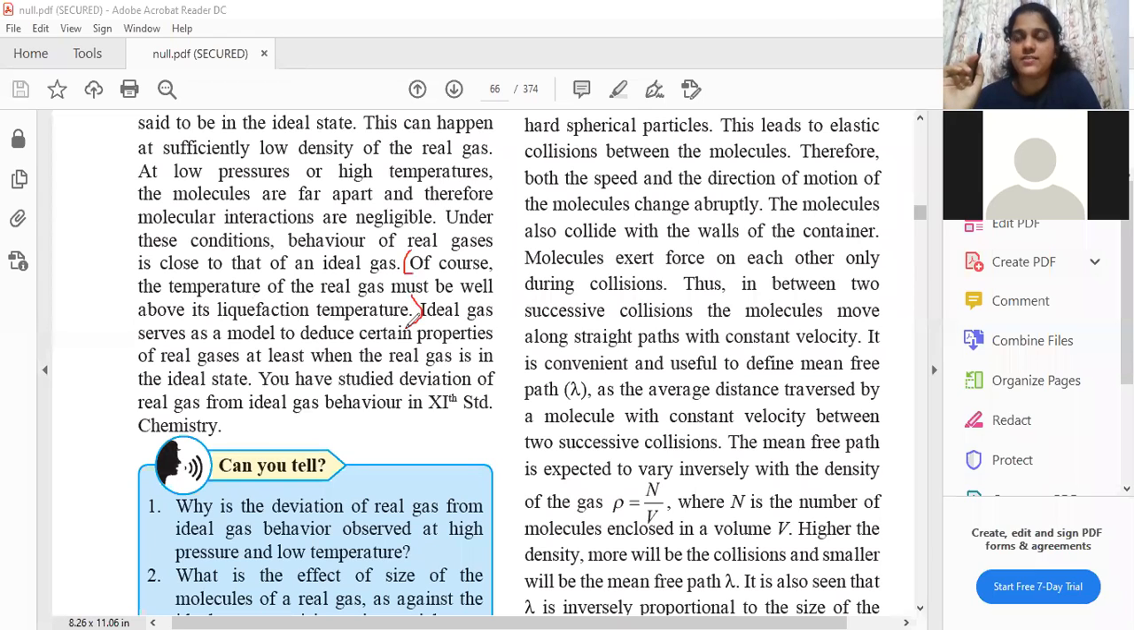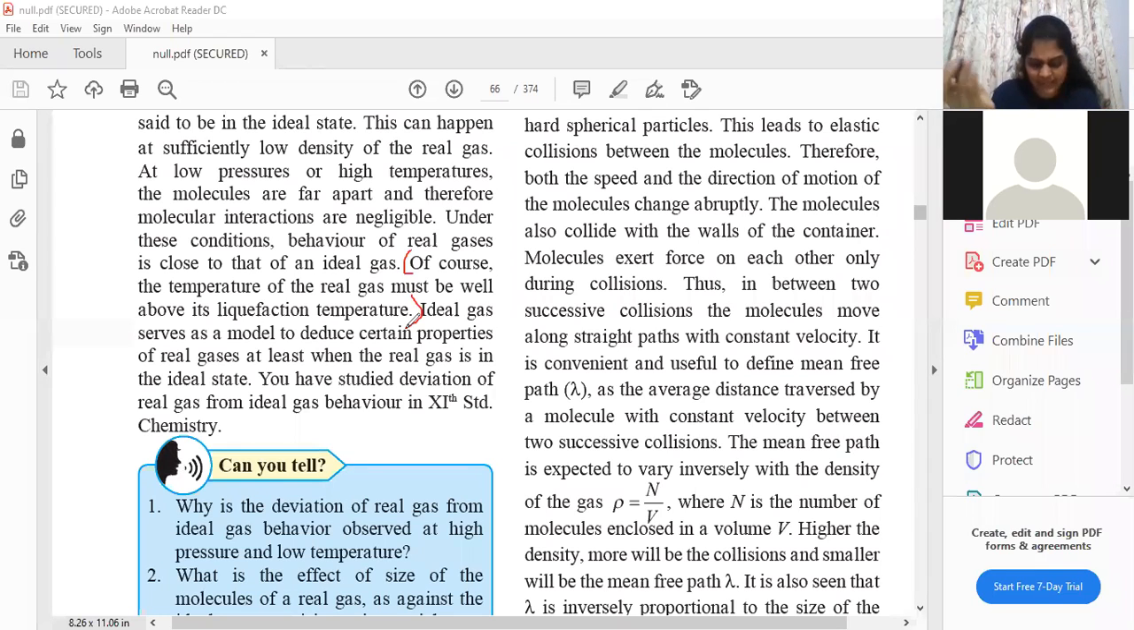Now, students, liquefaction is the conversion of gases into liquids. When does this happen? When pressure is high, molecules come close to each other, and temperature is low. There is something known as critical temperature. If your temperature is below the critical temperature, only then is liquefaction possible. But if the temperature is above the critical temperature, liquefaction is not possible, no matter how much pressure you apply.